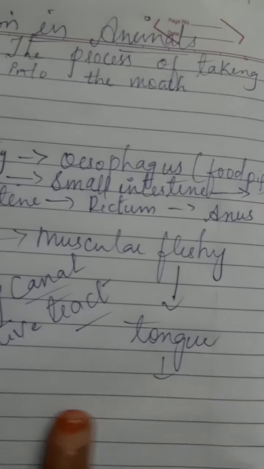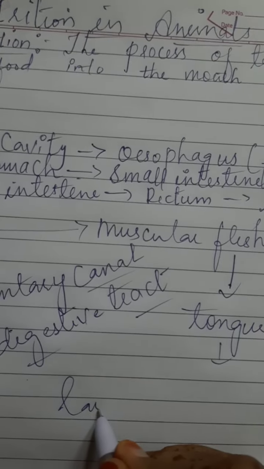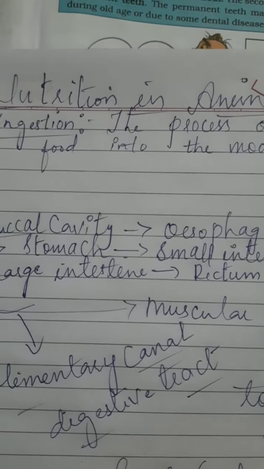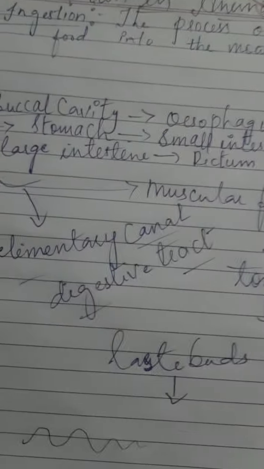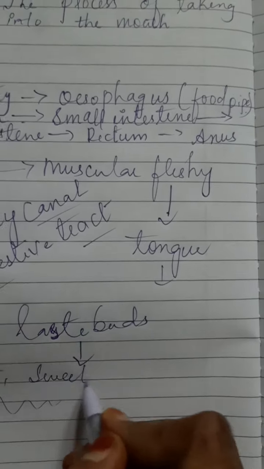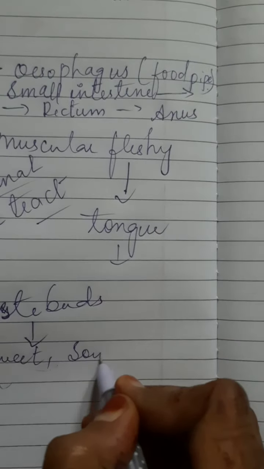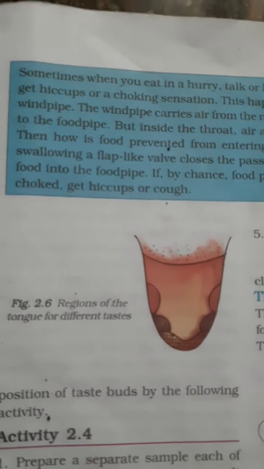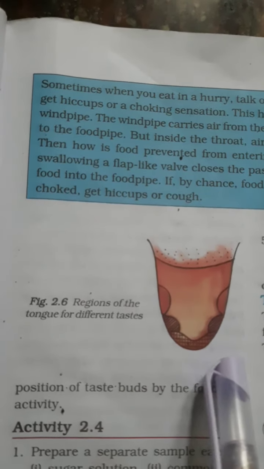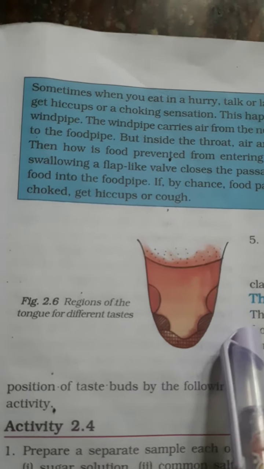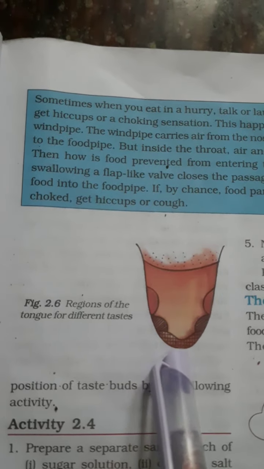Also, the tongue has taste buds, which taste different substances like salt, sweet, sour or bitter. Just see the picture of the tongue here. This is the region of the tongue for different tastes. These are the different regions of the tongue to taste the different tastes.